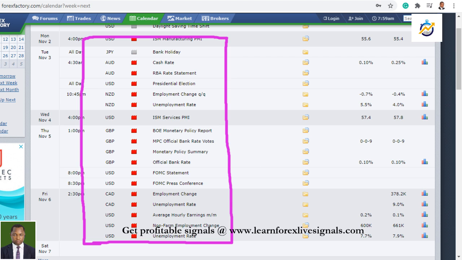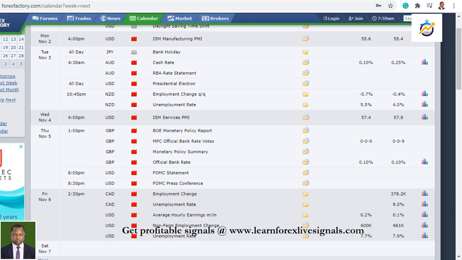All right, so the heavyweights of these high impact news announcements are, of course, the interest rate announcements and the employment data. You can see all of that coming from the Australian dollar, American dollar, and the New Zealand dollar on Tuesday, the 3rd of November.